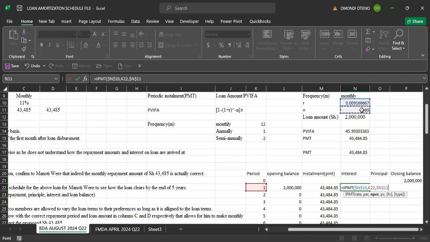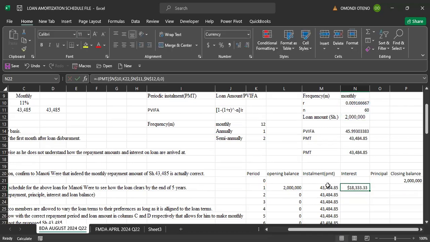Then present value is the loan amount, which is also constant. So this is now automation of the procedure. Then future value 0. Type: it is done at the end of each period. Remember, interest is what we are paying, so that's an outflow, and therefore we have to indicate a negative immediately after the equal sign. So that will give us interest for the first month. We do it all the way to the last part.